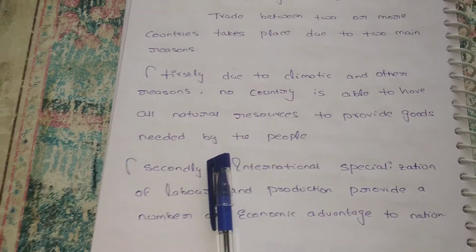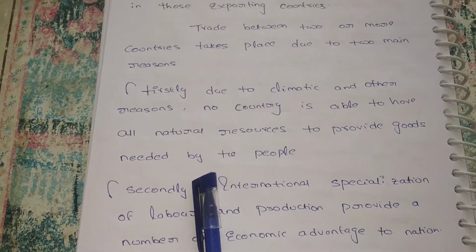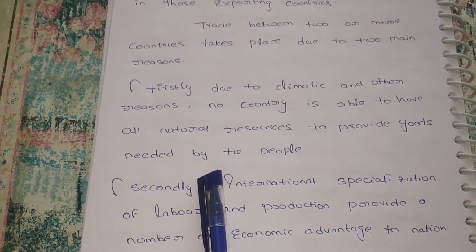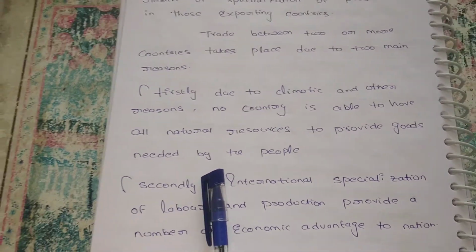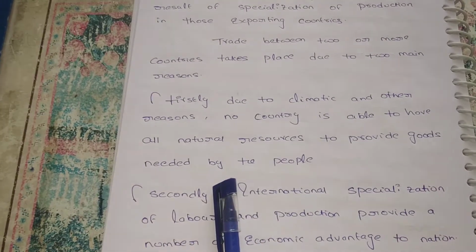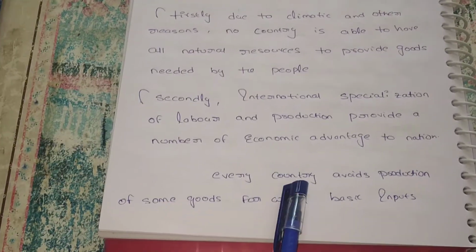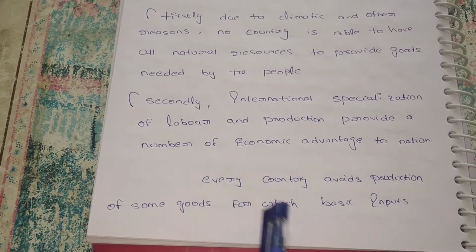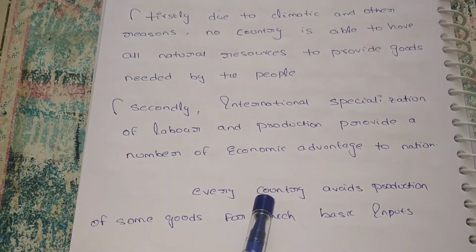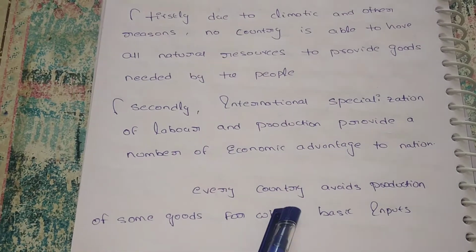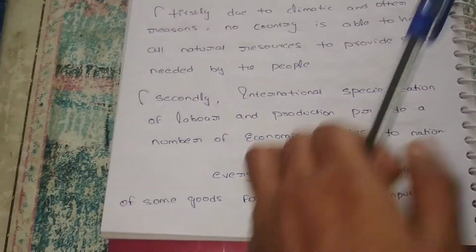These two are the main reasons for trade. What is the first reason? The climatic conditions. The climate is not the same all over the world, so goods suited to a climate are produced there and exported to other countries. Next, specialization of labor and many other specializations. These two are the main reasons for trade. Every country avoids production of some goods for which basic inputs are lacking. We are unable to produce cars because we don't have the latest technology, so we would have to import this technology, which requires very much cost. For that reason, we have to import cars directly.